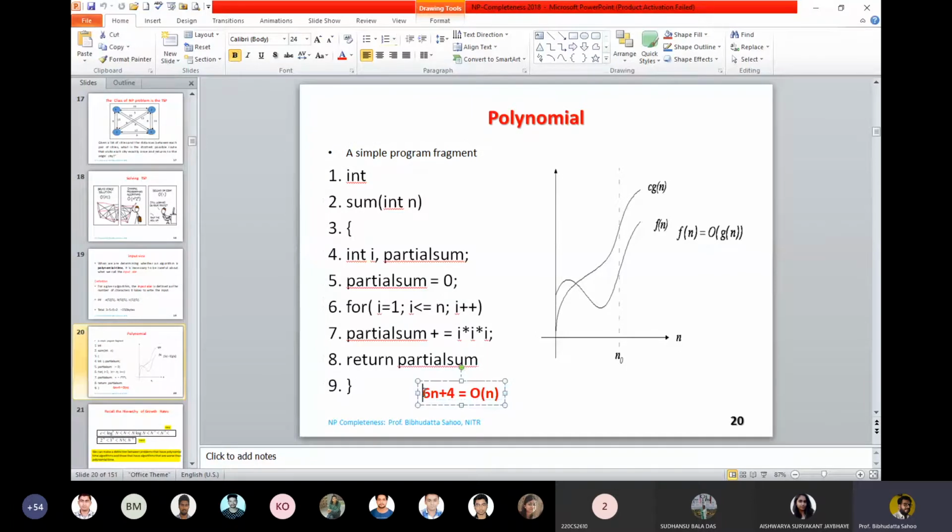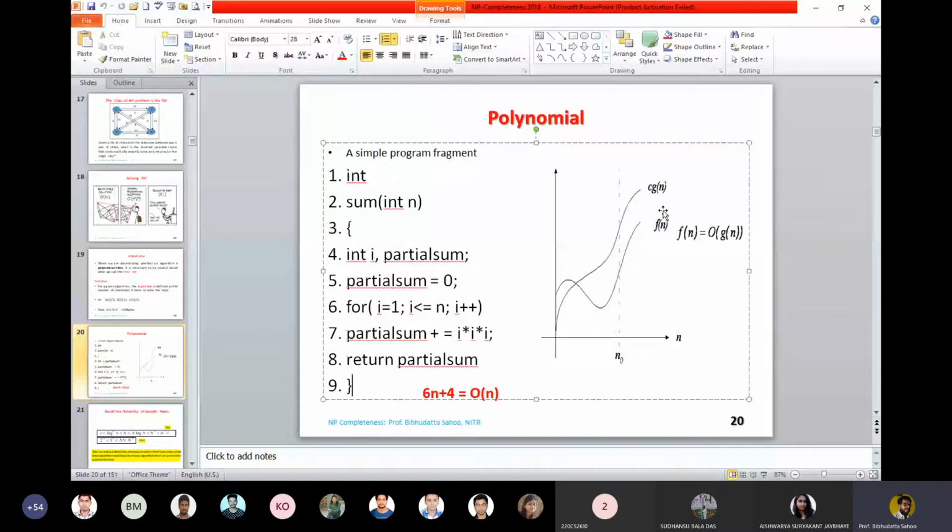We are finding something like 6n plus 4. Sometimes people write 6n plus 5. Whatever you write, you are finding a linear function. So this is just to illustrate how to find this f of n. You substitute the n value and calculate the f of n and draw the behavior of the particular algorithm.